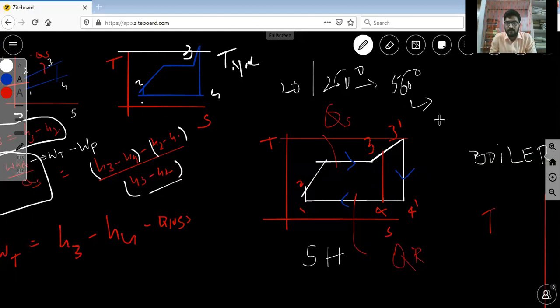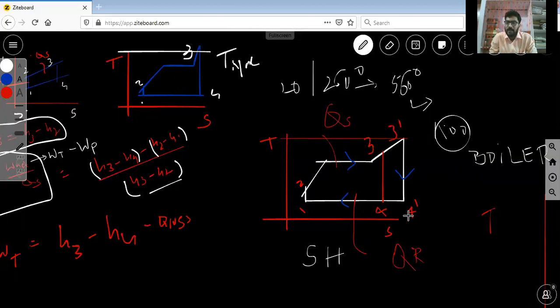Sir, if I increase it from 560 to 1000 or 1100, will performance and efficiency also increase? Is it possible? No, because there is a reason behind these superheating temperatures. Now we will move on to these reasons. In the superheating condition, definitely the area of the PV diagram is increased.